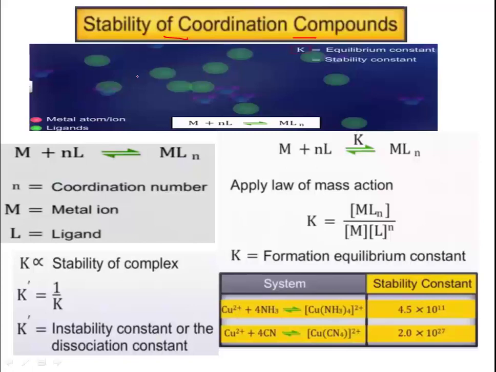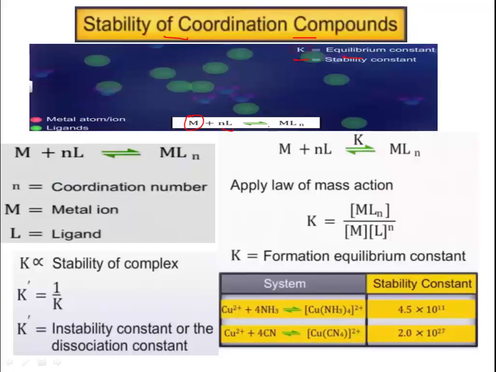Now the next part is stability of coordination compounds. Stability of coordination compounds can be analyzed on the basis of the stability constant, that we call the equilibrium constant, already studied in +1. Let us take a central metal atom M and n number of ligands, where n is the coordination number, resulting in the formation of a complex MLn.